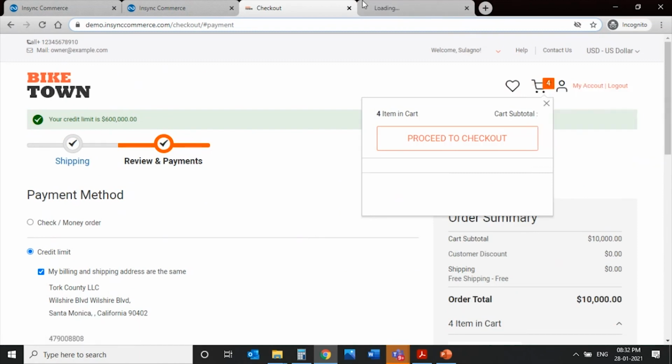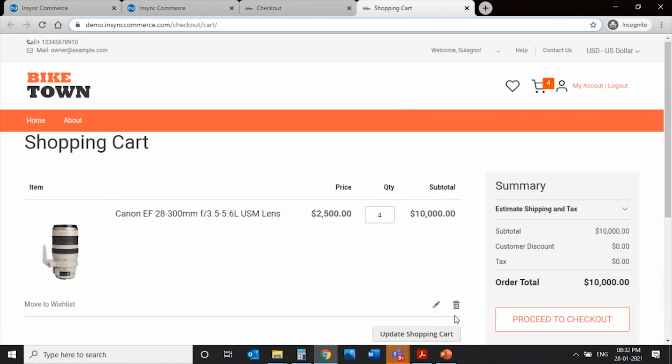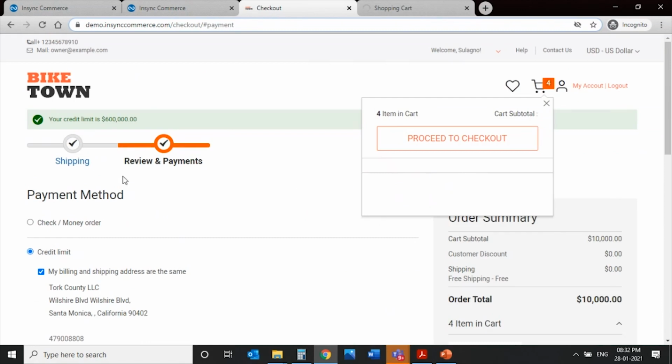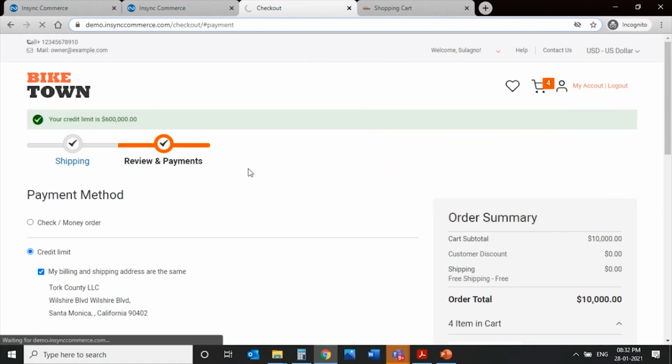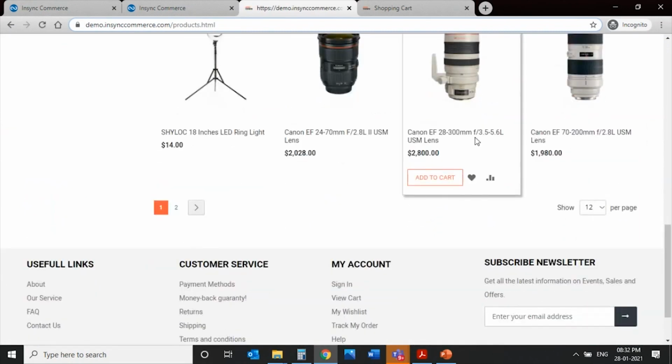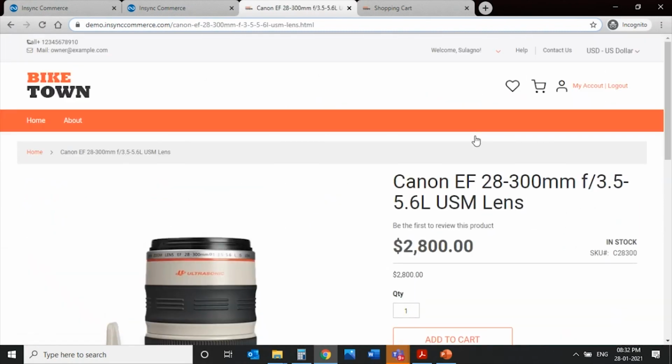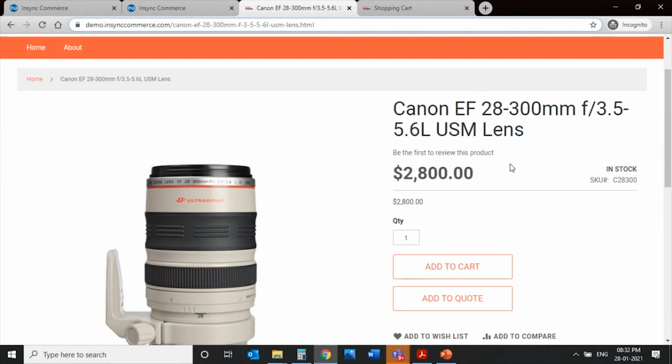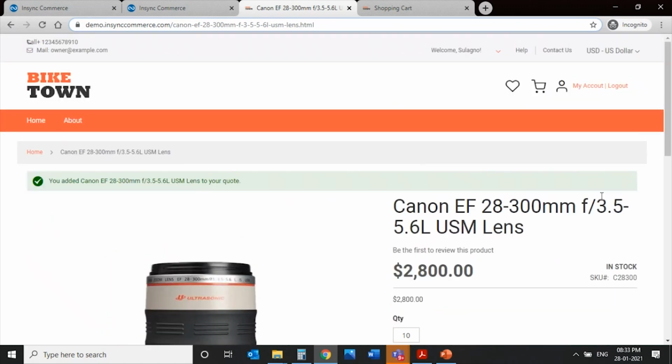Now let me show you another way where he can negotiate. So I'll go back to the product. I have nothing in cart, and I know for 4 items I can get a price of 2500, but maybe I want to buy 10 and I want a better price. I want to buy it at 2300, for example. I can add 10 in quantity and add it to quote because I want to request a better price. I want to negotiate because I'm going to buy 10.